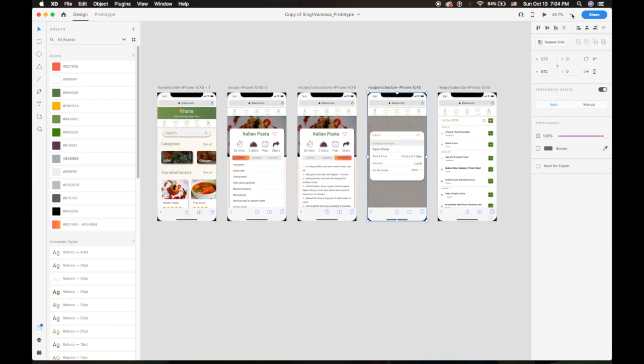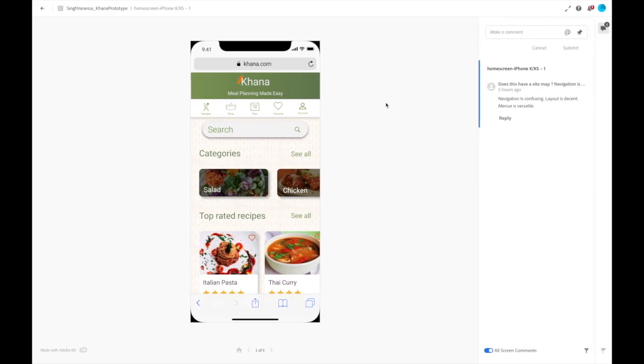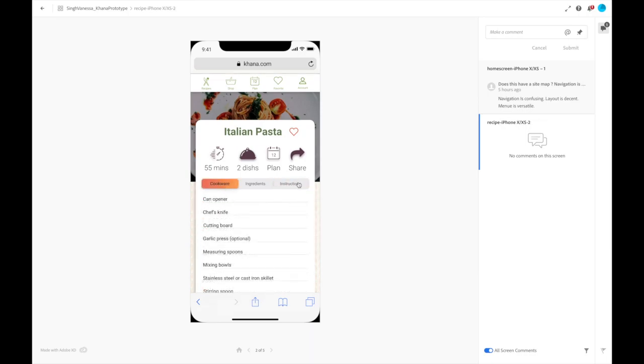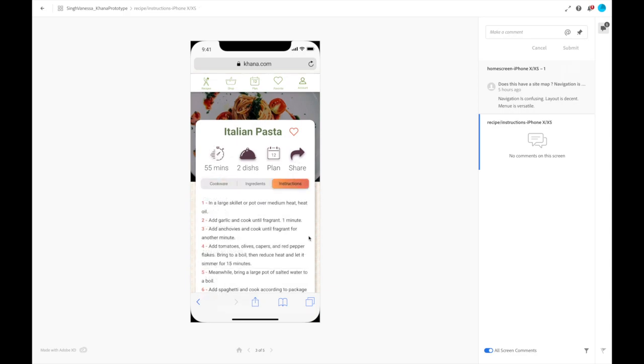Here I have the prototype, where in this case the user is selecting a recipe. When it loads the recipe, they can either click the button that says instructions, or they can click on the clock that says 55 minutes, which is the average time that it takes to prepare that meal, and it will take them into the instructions as well. This I kind of copied from another meal planning app that I saw and talked about in the competitive analysis. I thought it was quite neat, so I said I can incorporate that into my app as well.